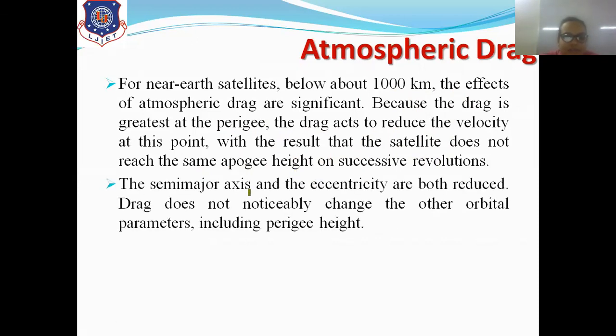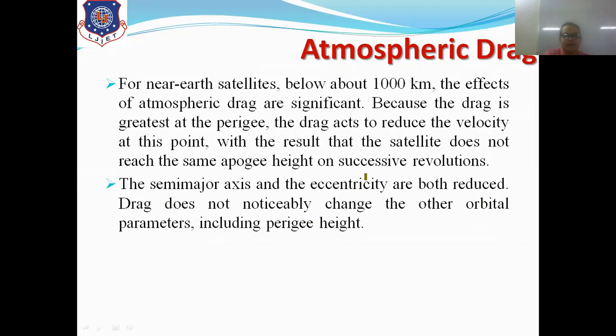Now, the semi-major axis and the eccentricity are both reduced. Drag doesn't noticeably change the other orbital parameters, including perigee height, right? So here what happens is that the semi-major axis and eccentricity are reduced. That means the shape of the ellipse will be reduced, right? So due to this, indirectly, the satellite will change its orbit, right?